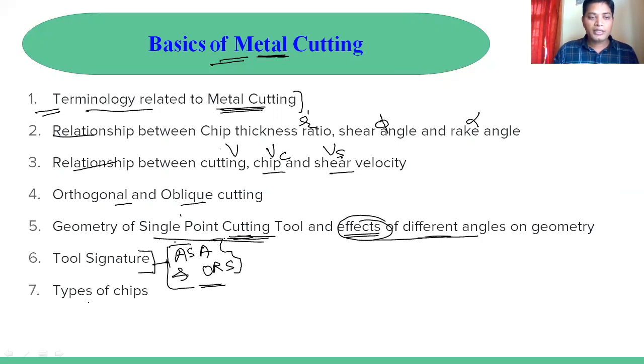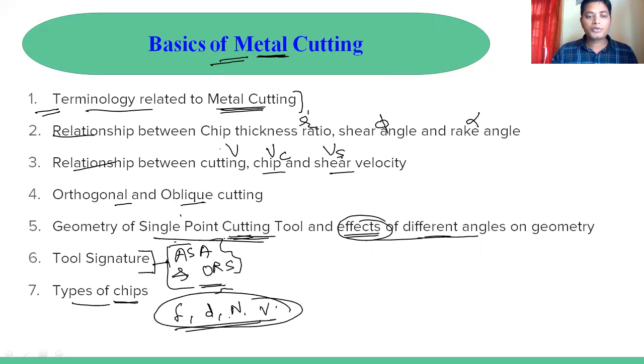At the last, different chips are formed, because the material removed from the workpiece surface is defined in machining by the chips. The formation of chips depends on the material we take, whether it's ductile or brittle, and also on the process parameters: feed, depth of cut, rotational speed, and cutting velocity.